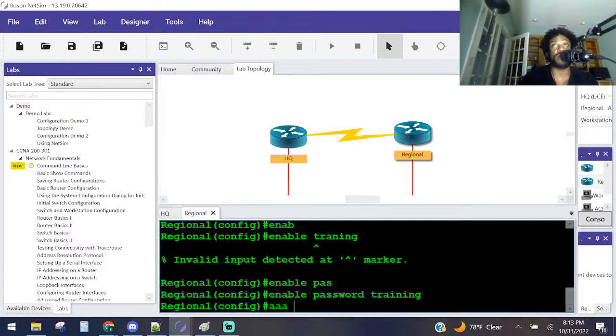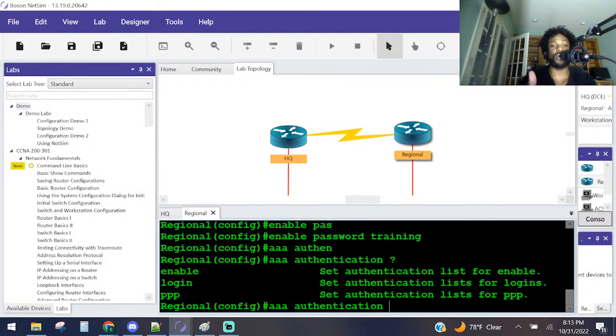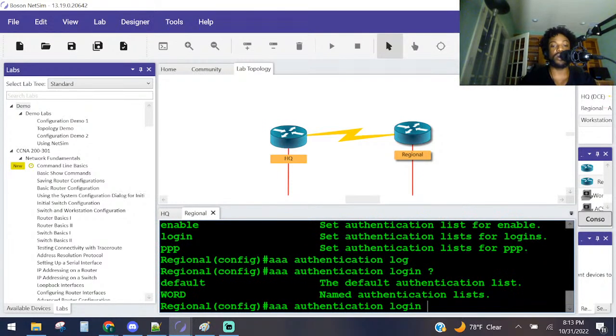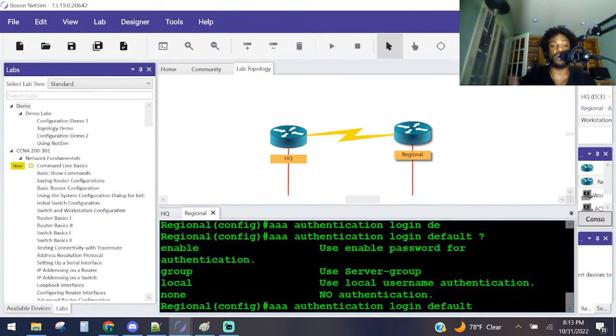We do AAA, and with the AAA commands, they get really confusing. So I'm not afraid, ain't no shame in my game, I will use the question mark to see what I need to do. AAA, I already know they said authentication. Remember, AAA is authentication, authorization, and accounting. Authentication means we're checking for the username and password here. So authentication, question mark. What do they want us to do? They want us to set a list for logins. So login, question mark. What do they want us to do? Create the list? They didn't tell us to create a list yet. Or default. Yes, they said the default. Create the default method. So default, question mark. What do they want us to do? Authenticate against a group, which is basically a server group? No. Local?